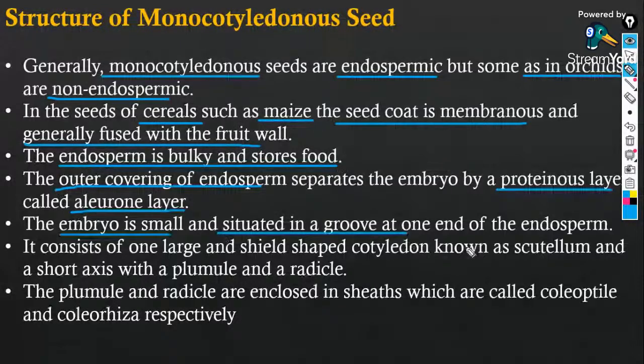It consists of one large shield-shaped cotyledon known as the scutellum, with a short axis, plumule and radicle. The plumule is covered by the coleoptile and the radicle is covered by the coleorhiza. Abhijit, is it clear? Calvin, Abhijit, Sheikh, Sonali, is it clear?